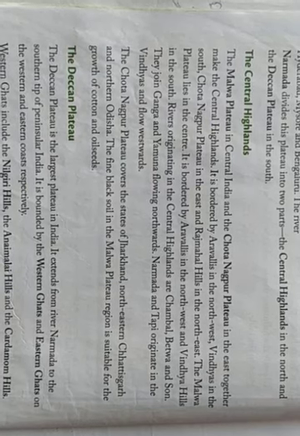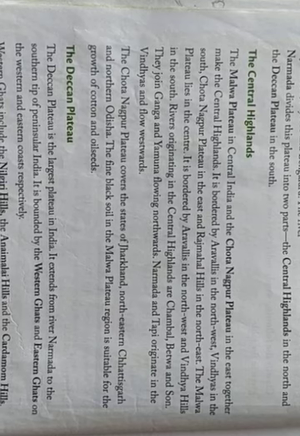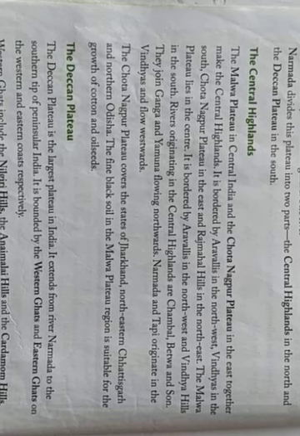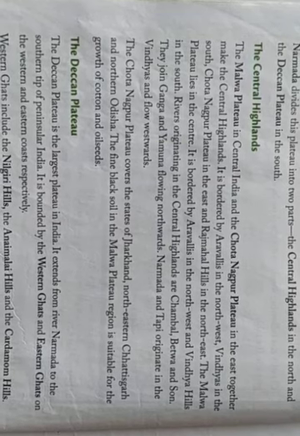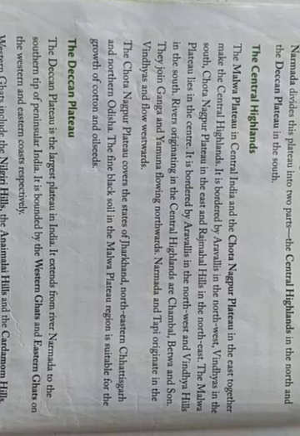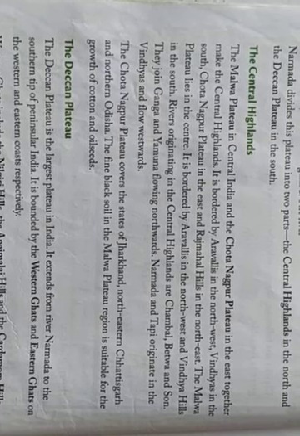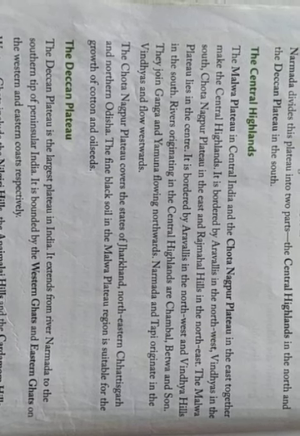See, these many mountain ranges around it. The Malwa Plateau lies in the center. It is bordered by Aravallis in the northwest and Vindhyas Hills in the south. Rivers originating in the Central Highlands are Chambal, Betwa and Shon. They join Ganga and Yamuna flowing northwards.